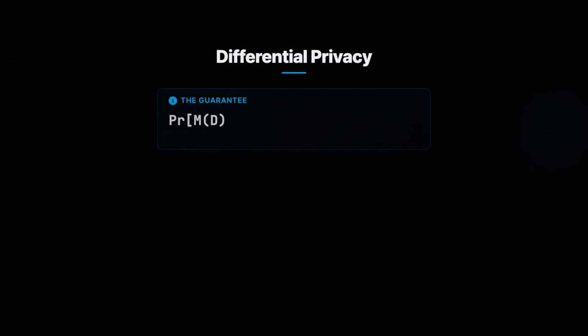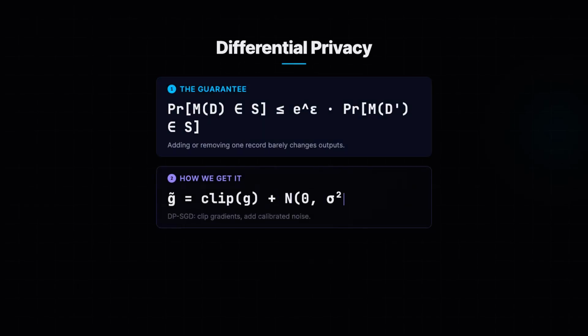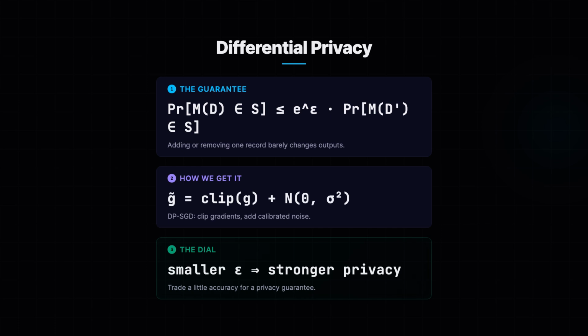The strongest defense is a mathematical guarantee called differential privacy. The idea: a model's output should be almost the same whether or not any single person's data was included. Formally, the probability of any outcome changes by at most a small factor, e to the epsilon. We achieve it by adding calibrated noise during training, the technique known as DP-SGD. Smaller epsilon means stronger privacy.